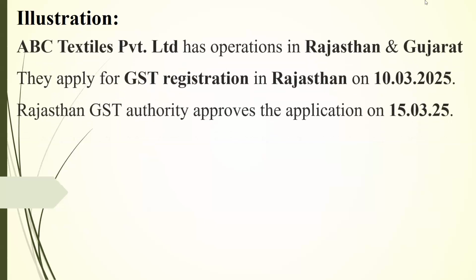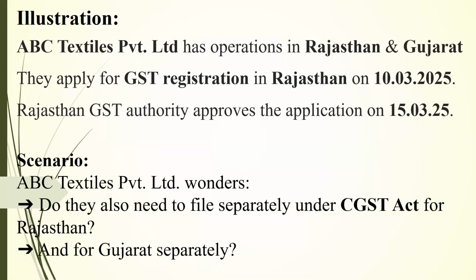Let's take an illustration for clarity. ABC Textile Limited has operations in Rajasthan and Gujarat. They applied for GST registration in Rajasthan on 10th March 25. The Rajasthan GST Authority approved the application on 15th March 25. Now the scenario: ABC Textile Private Limited wonders, do they also need to file separately under the CGST Act for Rajasthan?